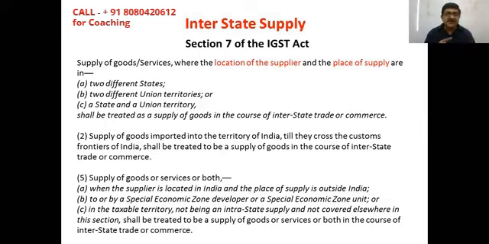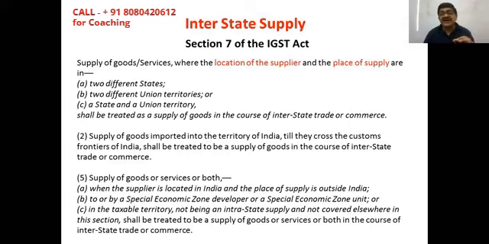Exception number E, where the supplier is located in India and the place of supply is outside India. That is clear. Number 2, this is to or by a special economic zone developer or a special economic zone unit. So suppose you are sitting in Mumbai, and from here you are sending the goods to a special economic zone. The special economic zone is already situated in Maharashtra. Destination is within the same state.